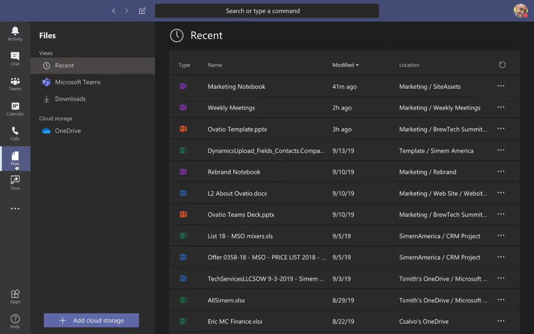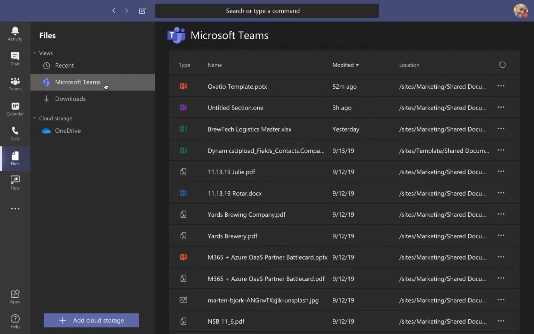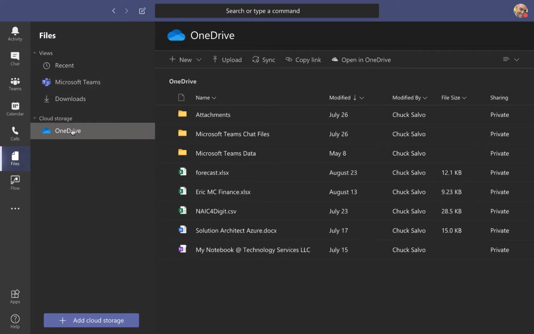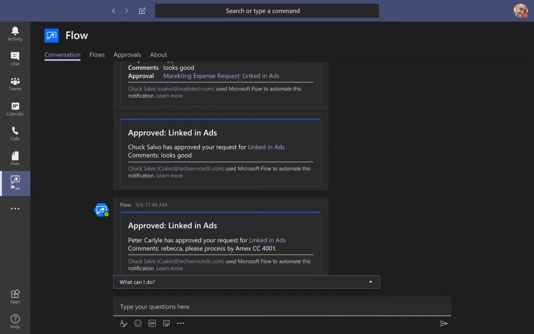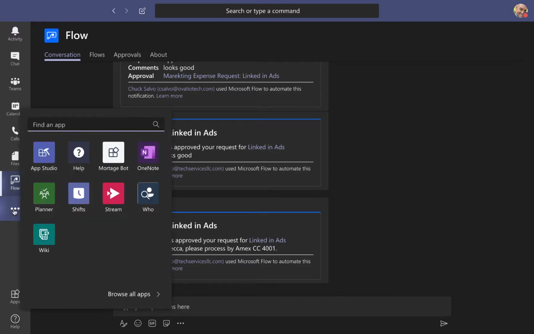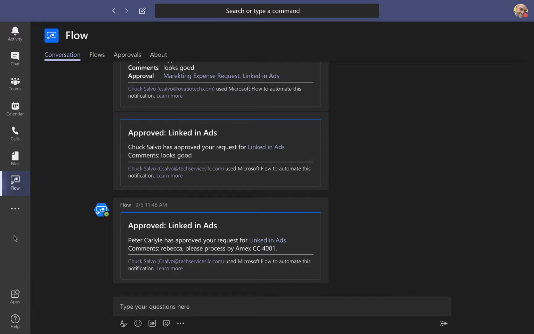Next up, we have files. Over here, these are all the files you've been working on. Things that you've worked on recently, things that are stored inside of Microsoft Teams, things that are in OneDrive. Again, all in one single spot for you. Lastly, you have Flow. And Flow is just part of Microsoft Office. You'll see over here you also have some other options, and there are other apps that you can add. So pushing the Teams theory a little bit further, Teams is an application platform, again, predicated around collaboration and productivity.